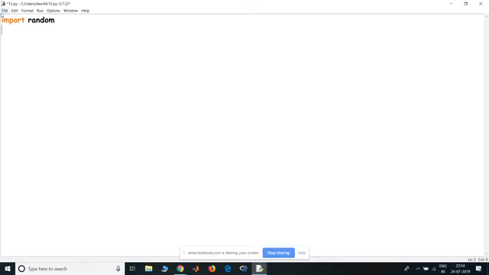What has happened here is that the random module has been imported by the Python interpreter. Now, what I can do with the random module is that there are a lot of inbuilt functions in it, random.random, random.uniform, anything. So let's start with the random.randint function. If I write r equal to random dot